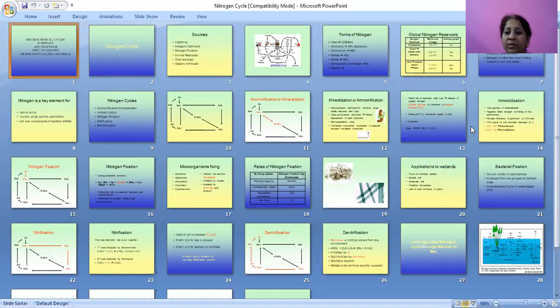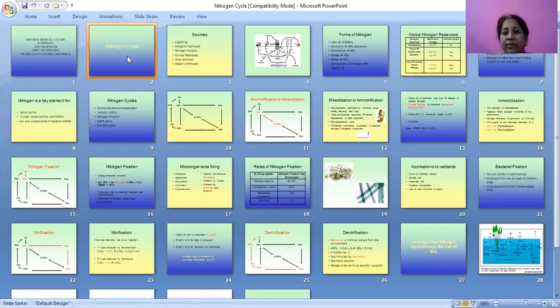This is all about the composition of air and gases on the earth. Nitrogen is very essential for life. It is a constituent of amino acids. Today we are going to discuss in detail the nitrogen cycle.